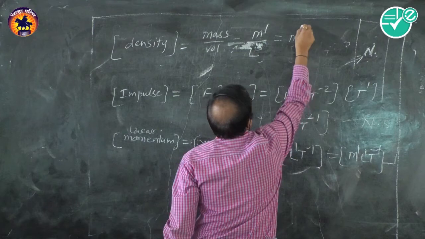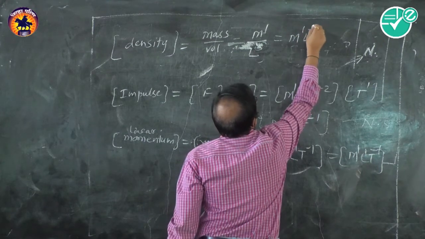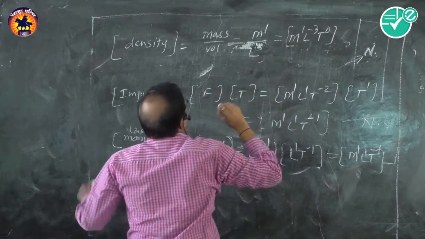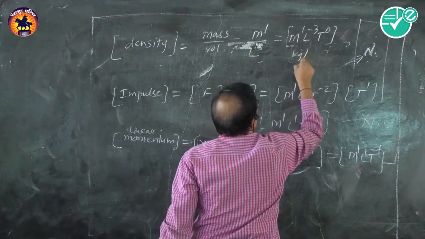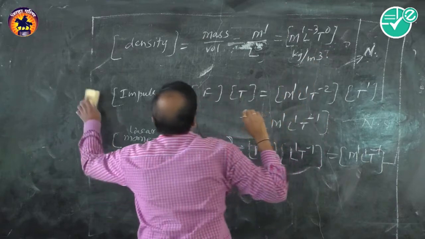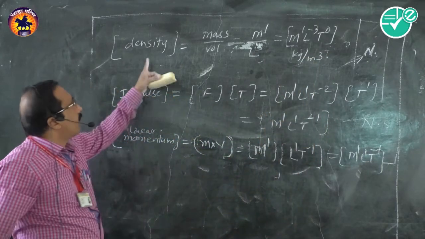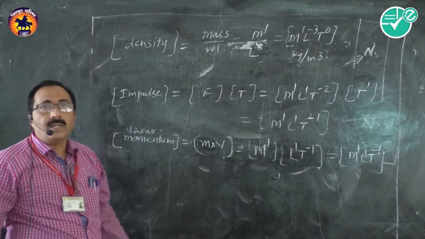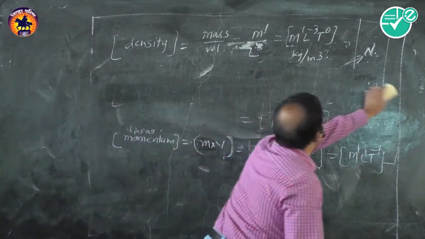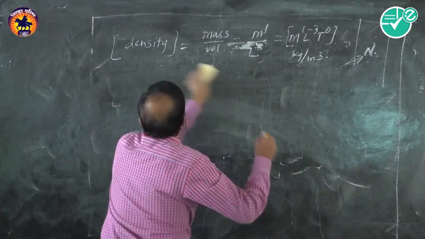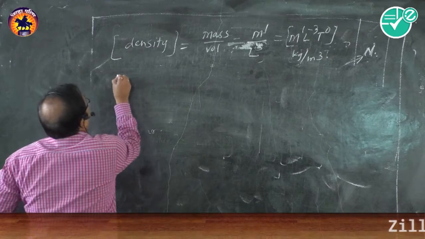Therefore, the dimensions are M1 L minus 3 T0. Or you can write it as kilogram per meter cube as SI unit. These are the dimensions of density. Dimensions of other quantities we shall take.